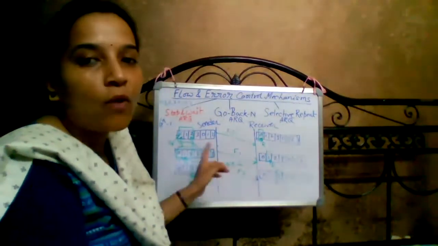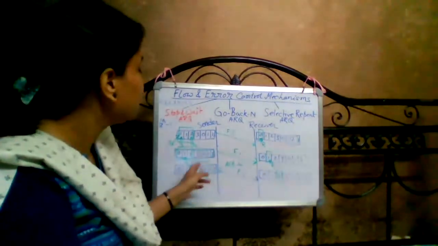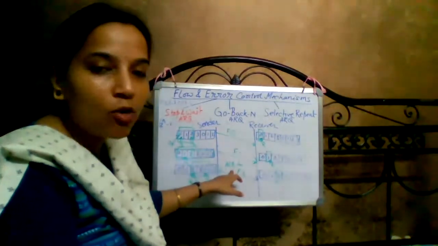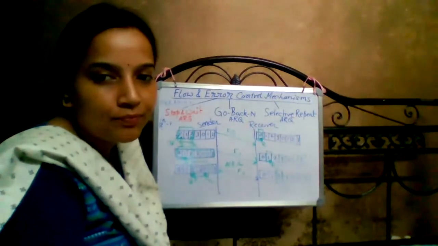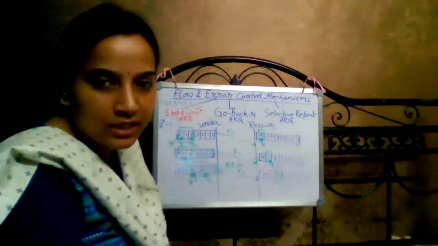Now when one acknowledgement is received by the sender, what happens? The meaning of SEK2 is that frames 0 and 1 are already accepted by the receiver.